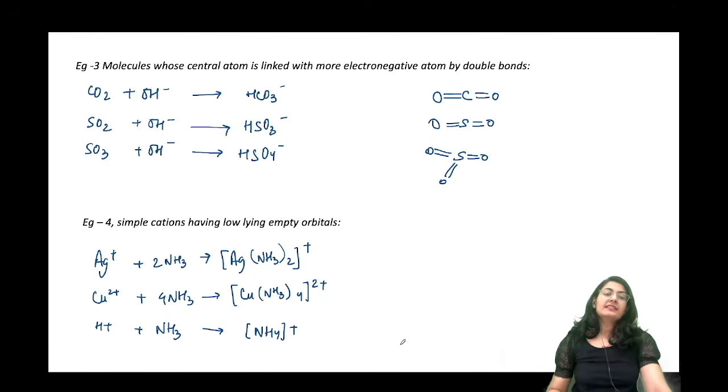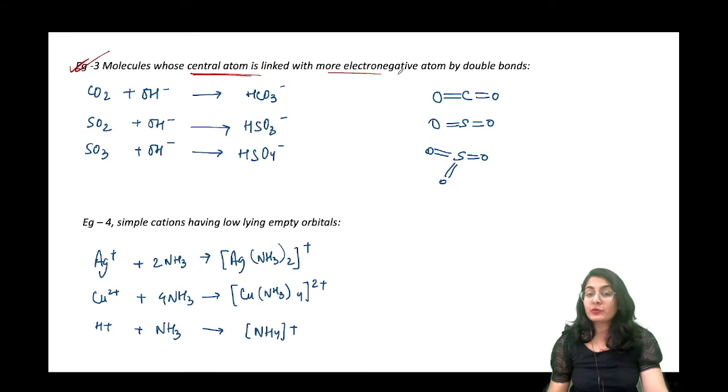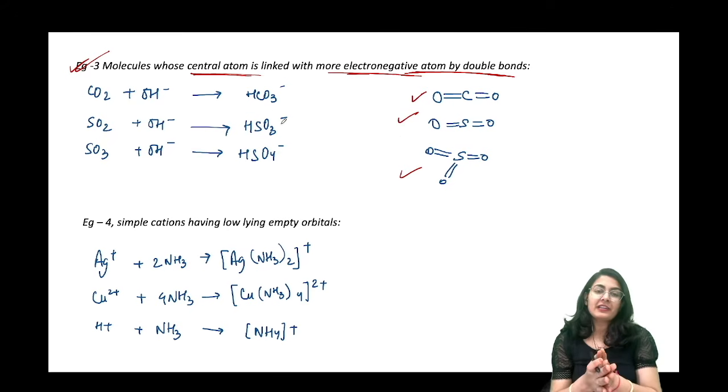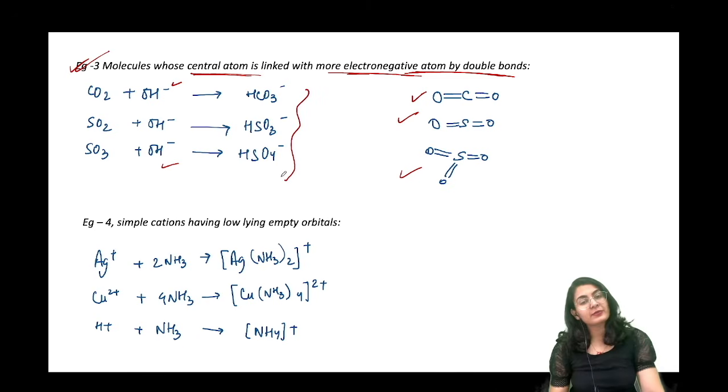आगे चलते हैं guys. Third type of molecule who can work as a Lewis acid is whose central atom is linked with more electronegative atom by double bonds. So obvious, कार्बन डाइऑक्साइड, सल्फर डाइऑक्साइड, ट्राइऑक्साइड, इन सबके पास में एक सेंट्रल एटम है जो कि कनेक्टेड है इलेक्ट्रोनेगेटिव एटम से. So they are going to readily be attacked by water and give you these kind of acid molecule.